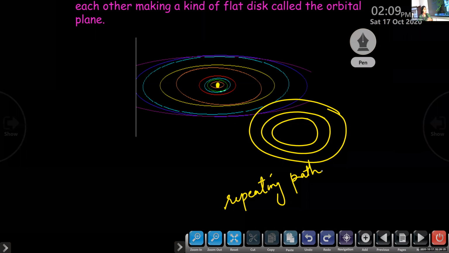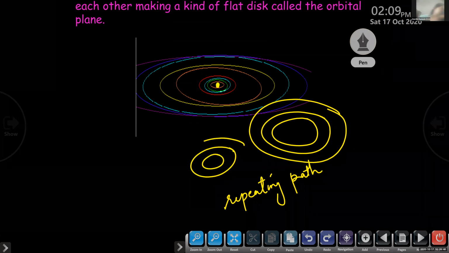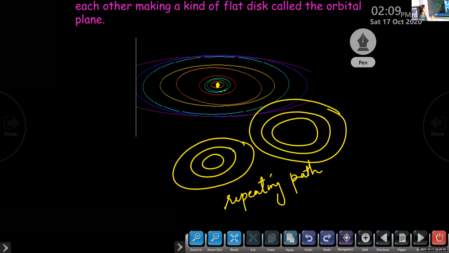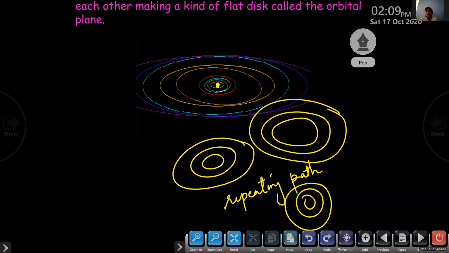So all orbits are elliptical in shape. It means they are egg-shaped or oval-shaped. You can say oval-shaped; no need to write egg-shaped. Oval-shaped rather than circular, right? Clear? This is circular, this is round. Not like this. Oval shape.